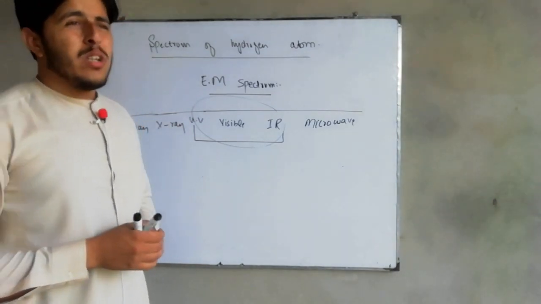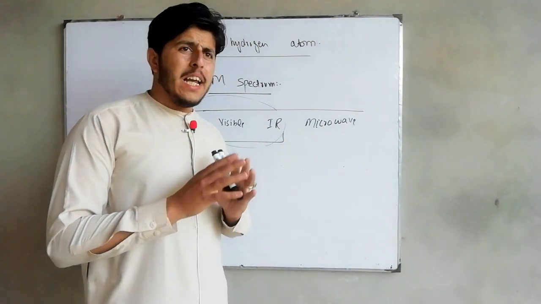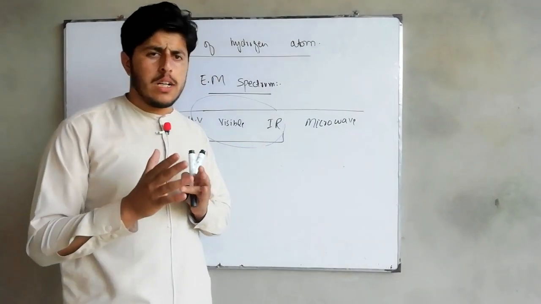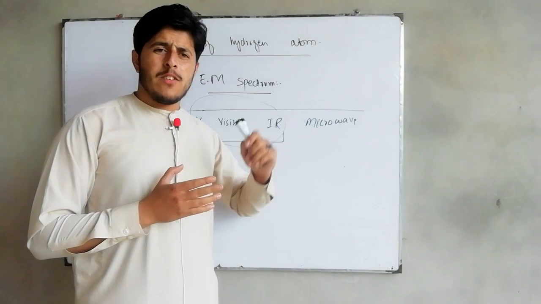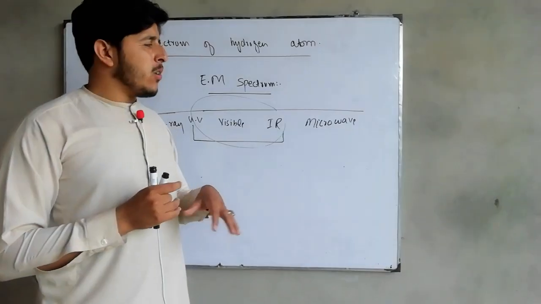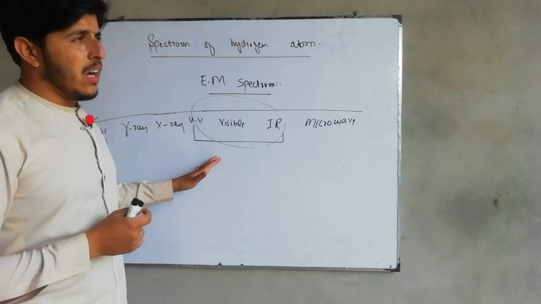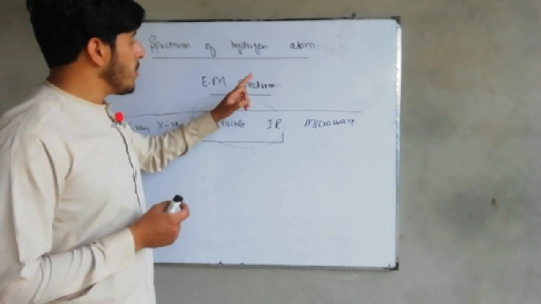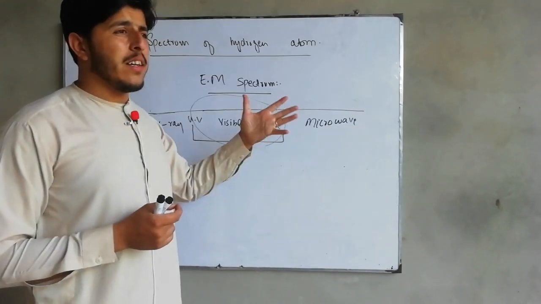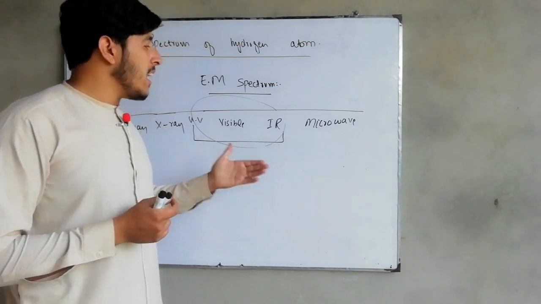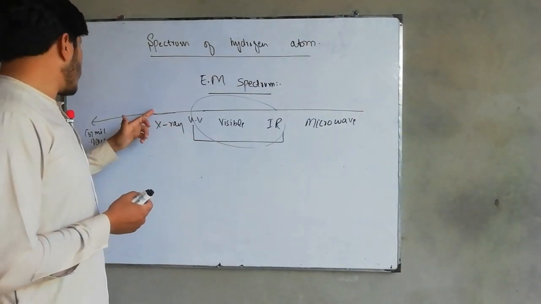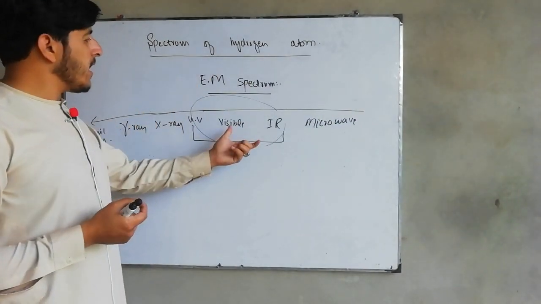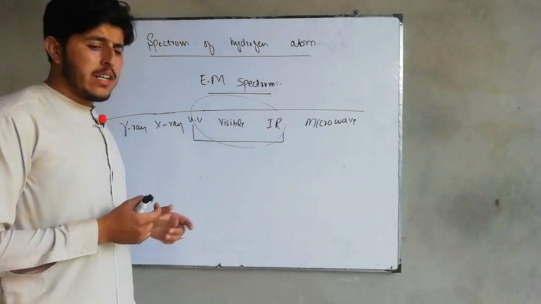The reason is the transition of the electron, and that transition results in light, because the electron is coming from a high level to a lower level. So this light corresponds to this region, because the energy level is not that much. It's not enough to give you the light of X-rays or gamma rays. So this is a full spectrum, and in this lecture we are interested only in this portion. Okay,